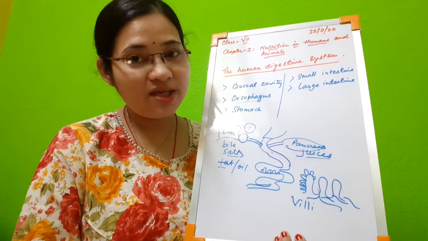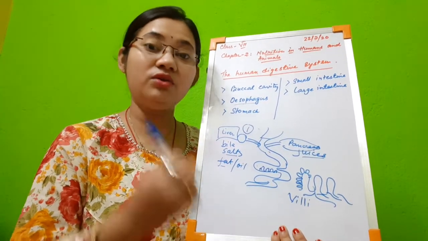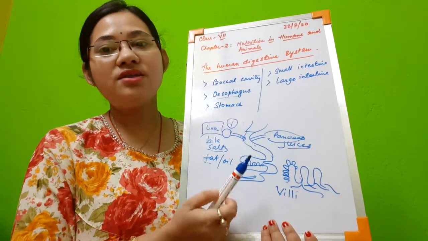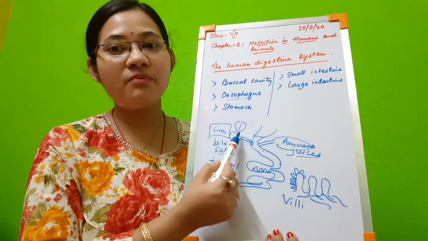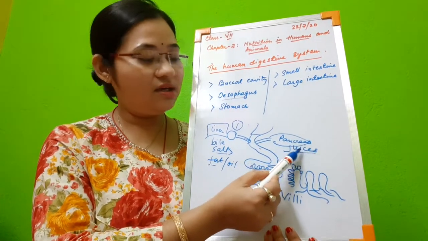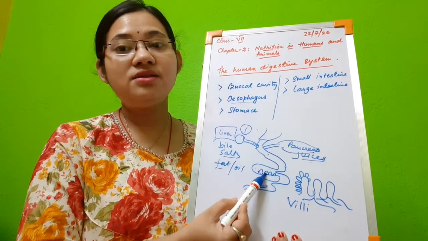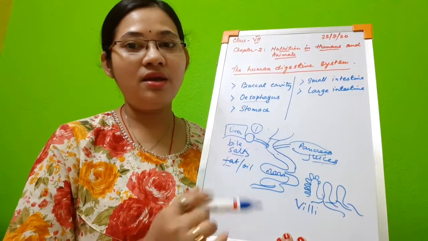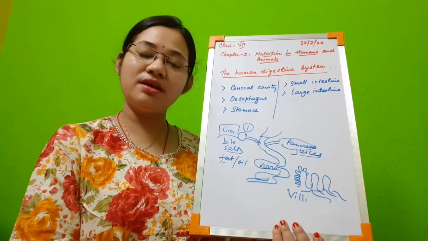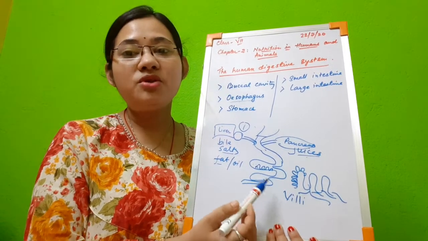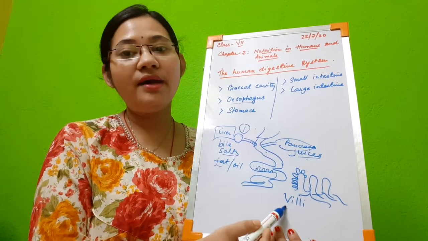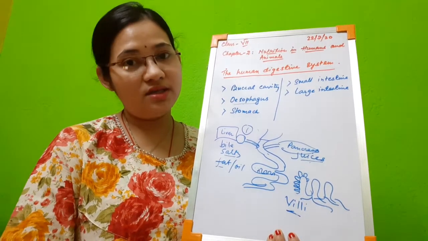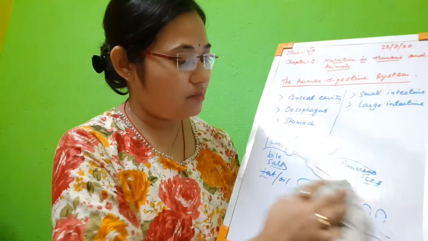So in the small intestine, two things take place: both digestion of food as well as absorption of food. How is digestion of food taking place? Because enzymes are present: enzymes from the pancreatic juice, bile salt, and the small intestine also has its own digestive enzymes. So you can well understand complete digestion takes place in the small intestine of our body. Also, absorption of digested food takes place with the help of villi, which are present in the internal lining of the small intestine. Okay, now after that, what happens?